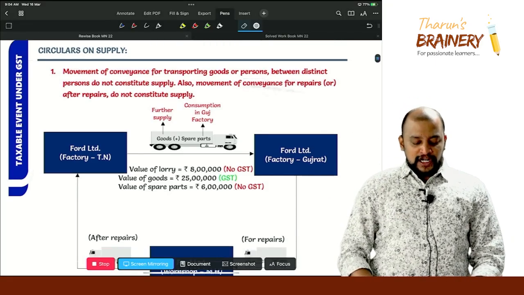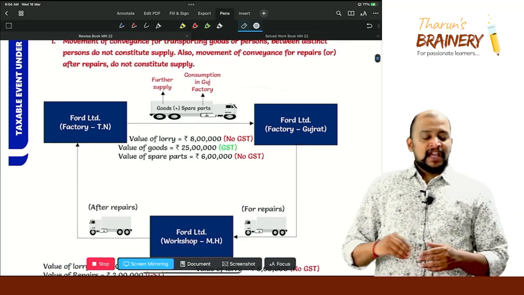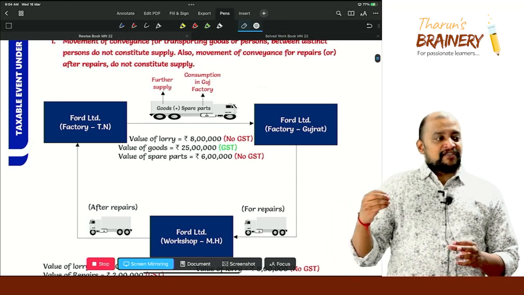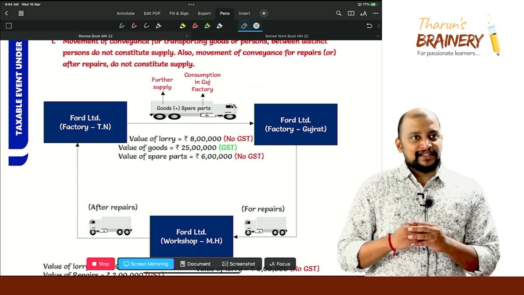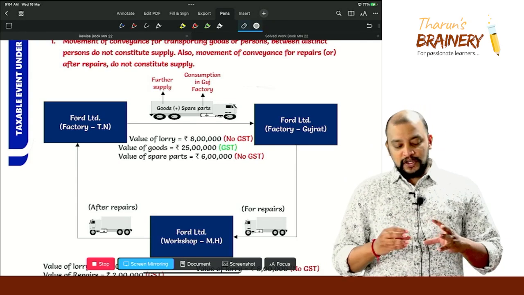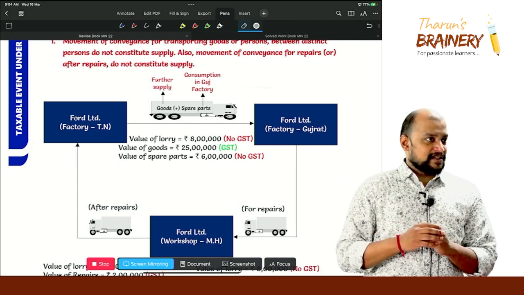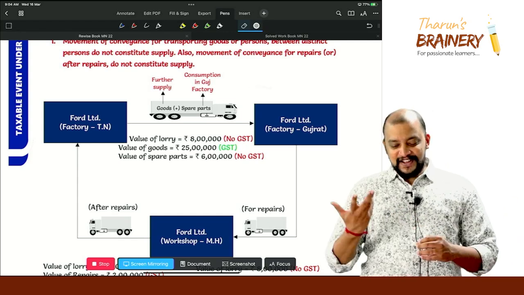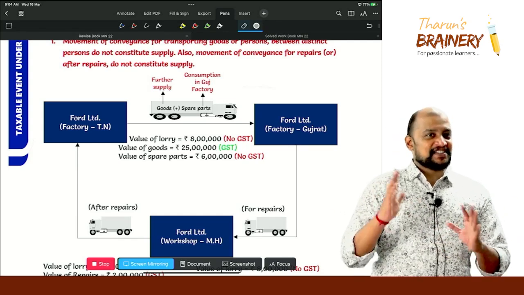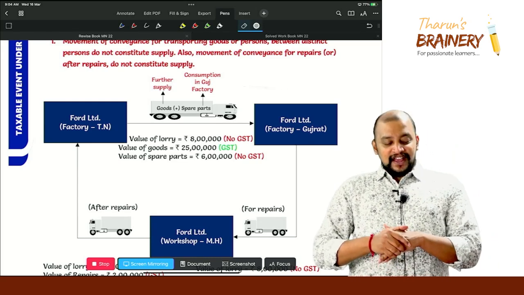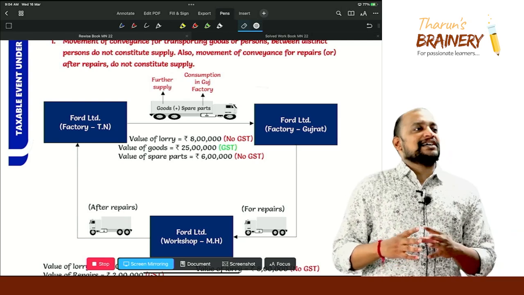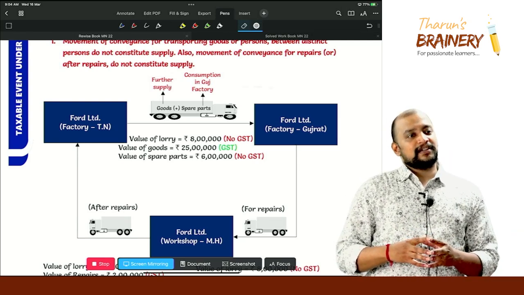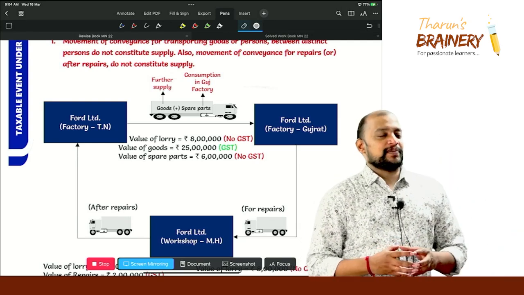Ford Limited has a factory in Tamil Nadu, and Ford Limited has a factory in Gujarat. Are the factory in Tamil Nadu and the factory in Gujarat treated as distinct persons? Don't ask me that Ford Limited is not there, sir. Why are you taking that as an example? Okay, assuming that it is there. Yes, they are treated as distinct persons.